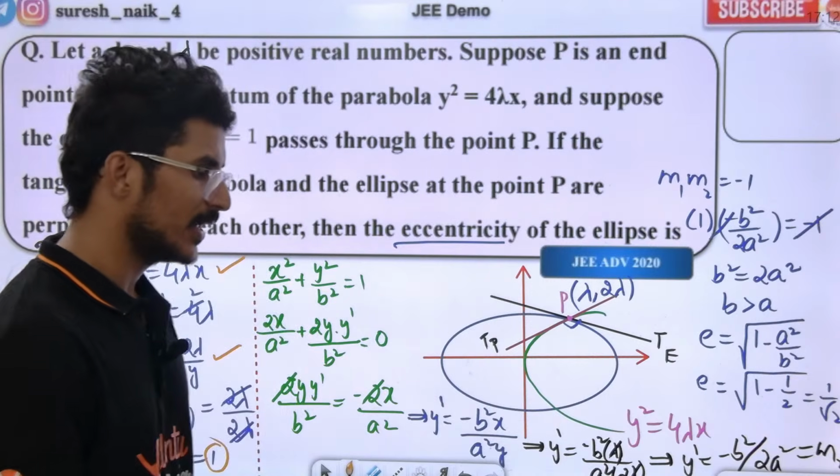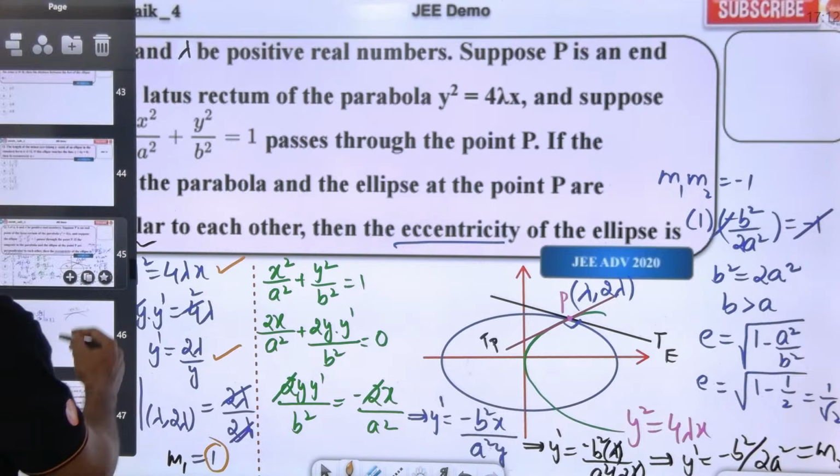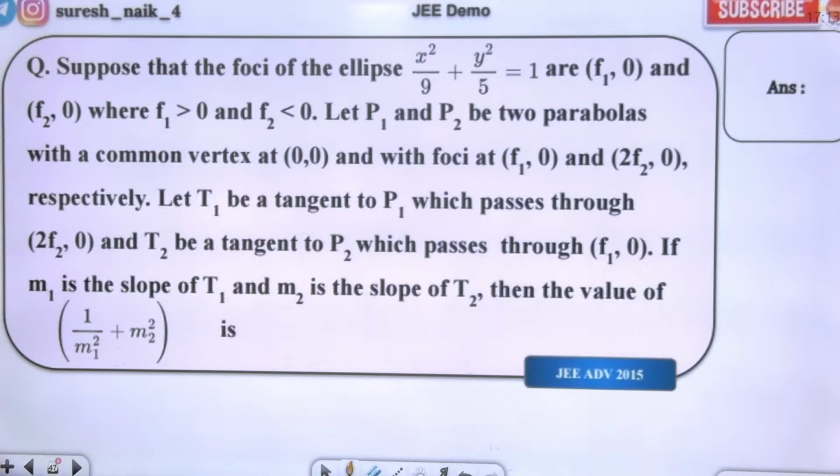Next question. Another advanced question. This is JEE Advanced 2015. This is a beautiful question. The question looks terrifying, sir. How do we solve this, sir?